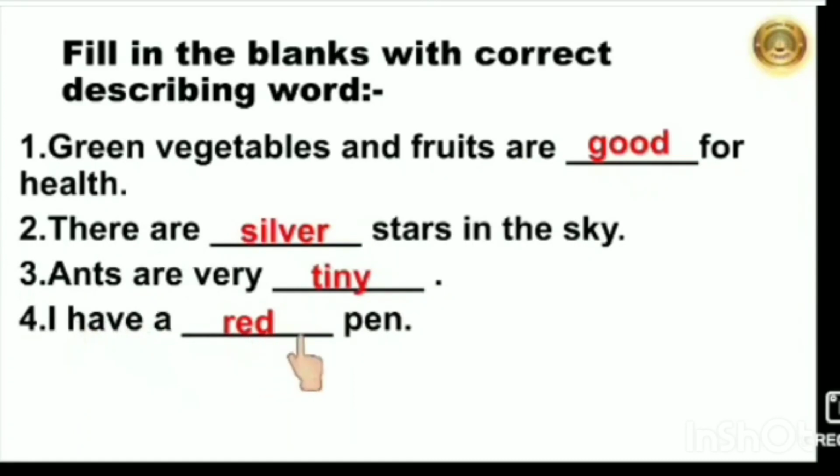I have a red pen, which means red describes the pen. Like this, you can describe anything with a describing word.